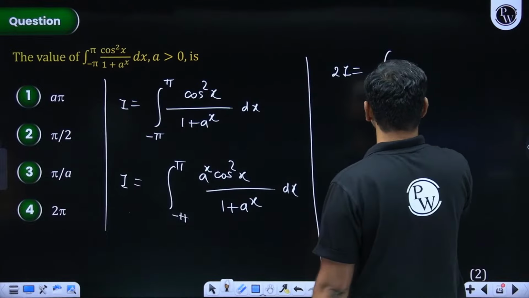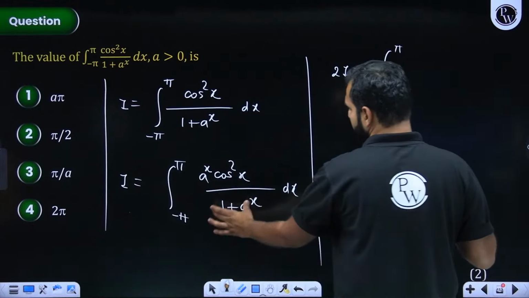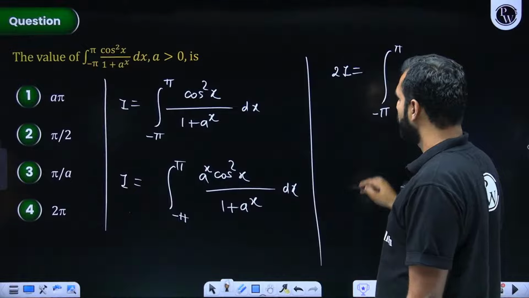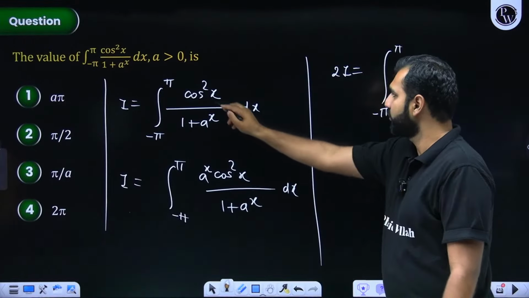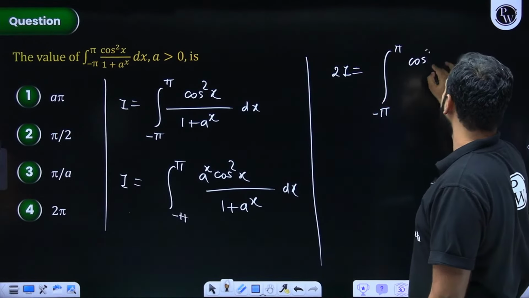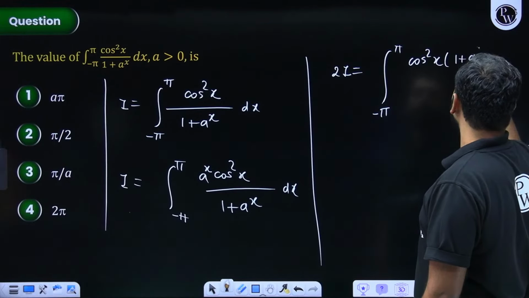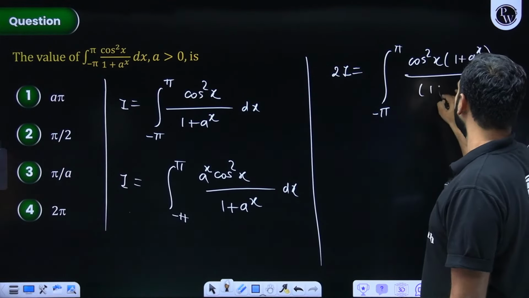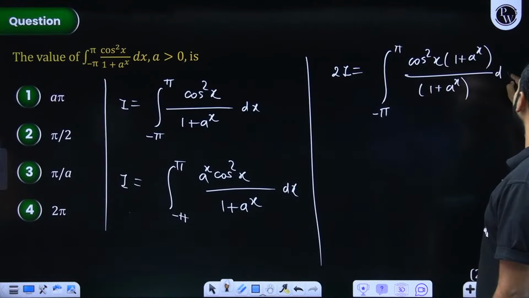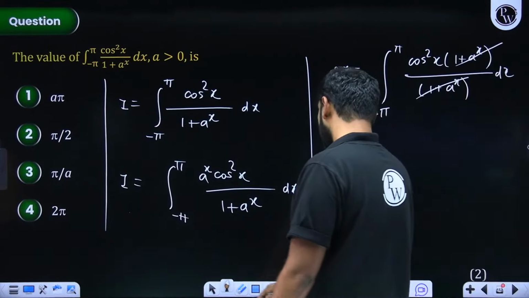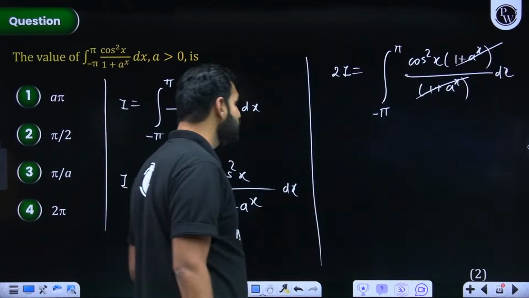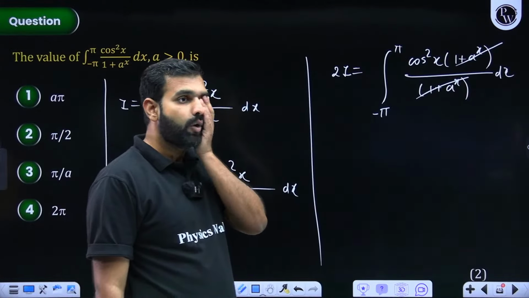Minus pi to pi, both limits are same. So denominators are same, which means LCM is same, which means in the numerator a to the power x cos square x plus cos square x. So cos square x is taken common. You are left with 1 plus a to the power x, and here also 1 plus a to the power x dx. I think this and this are nullified. Now what do we do? I think the job is done because cos square x can now be written as what?